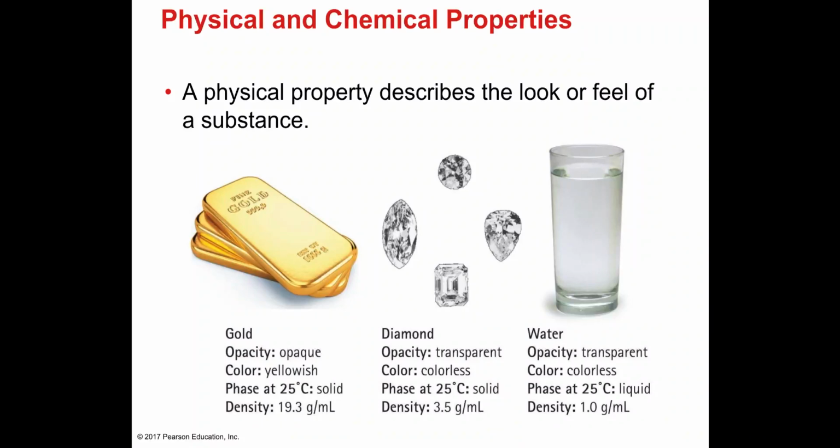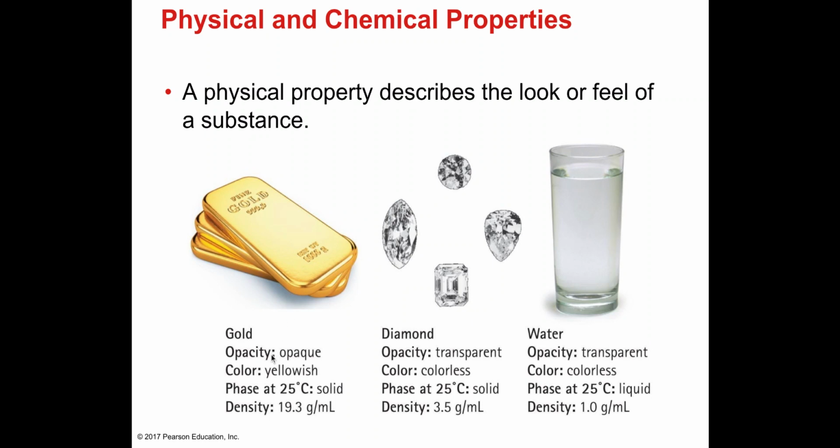Now, in this section, I want us to look at physical and chemical properties. Okay, so look at the definitions. A physical property describes the look or feel of a substance. For example, if you look at this gold, this is a gold bar right here.